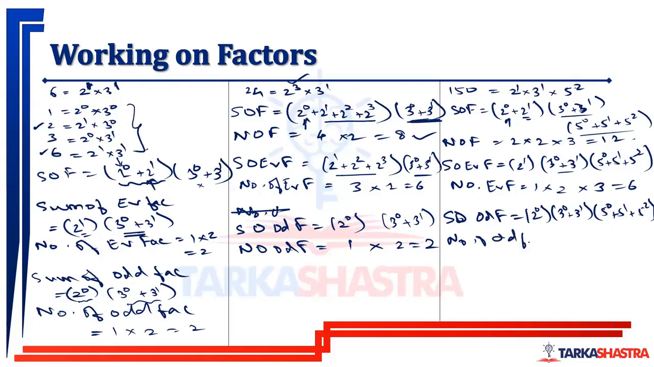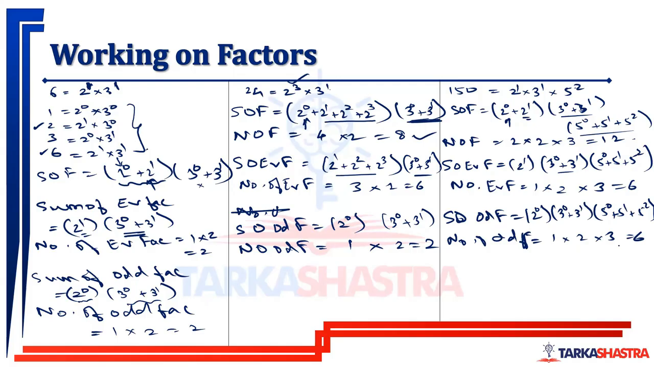Odd factors will be one term here, two terms here, three terms here. Total 6 odd factors. So I hope you have understood how to calculate the sum of factors, number of factors, sum of even factors, number of even factors, and sum of odd factors and number of odd factors.